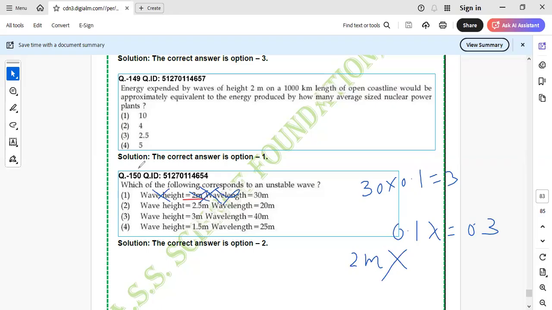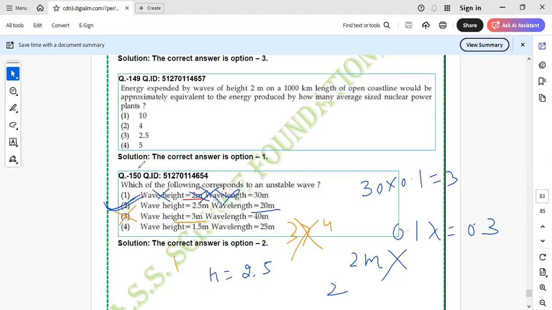This is incorrect. Next, the wave height is 2.5 meters, and 0.1 times L will be 2. This is correct. Here the wave is unstable. In the next option, the wave height is 3 meters and 0.1 times the wavelength is 4. Can 3 be greater than 4? No, incorrect.